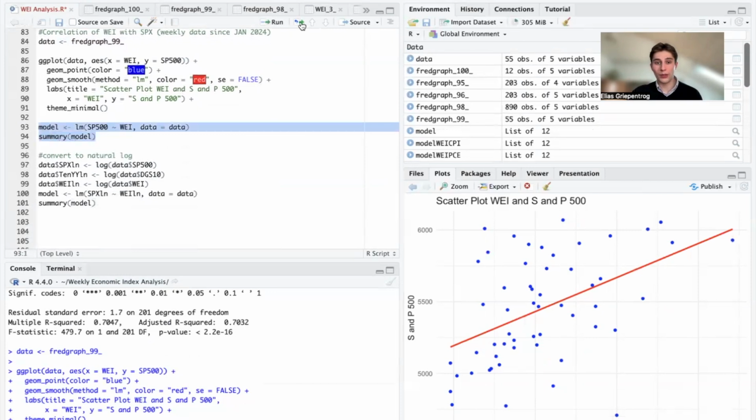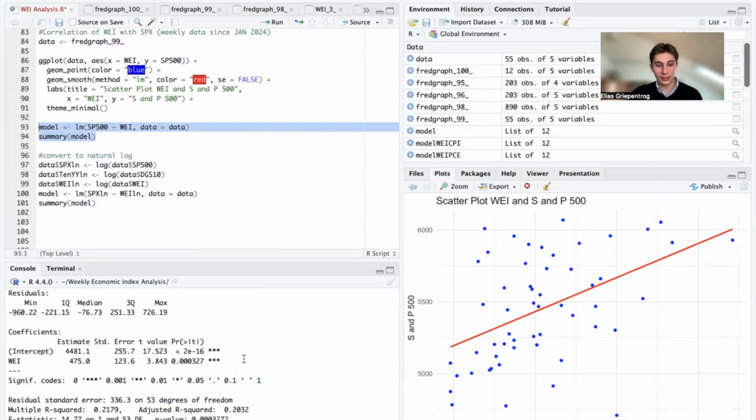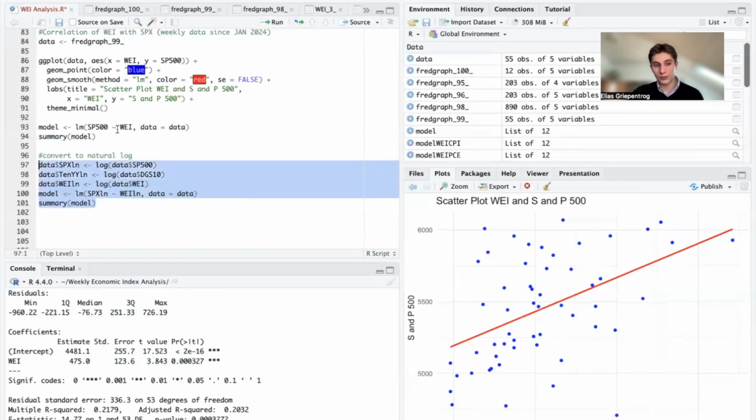We will now assess whether this relationship is statistically significant, and we can indeed see that the WEI is a statistically significant explanatory variable of the S&P 500. In order to make this coefficient more interpretable, we will convert the data to the natural logarithm, then run the linear regression model again. And this coefficient tells you that a 1 percentage point increase in the weekly economic index is associated with a 0.2 percentage point increase in the S&P 500.